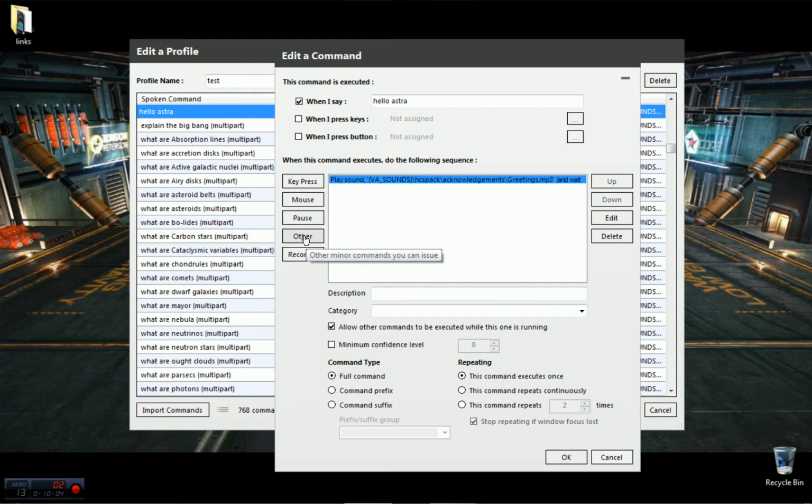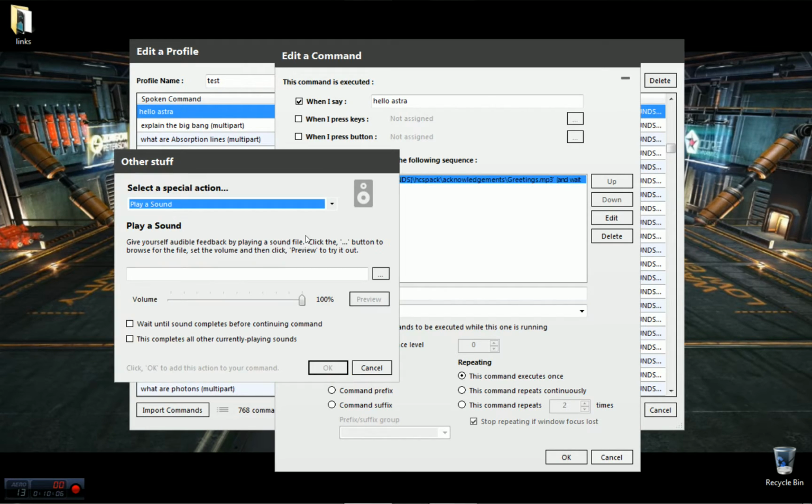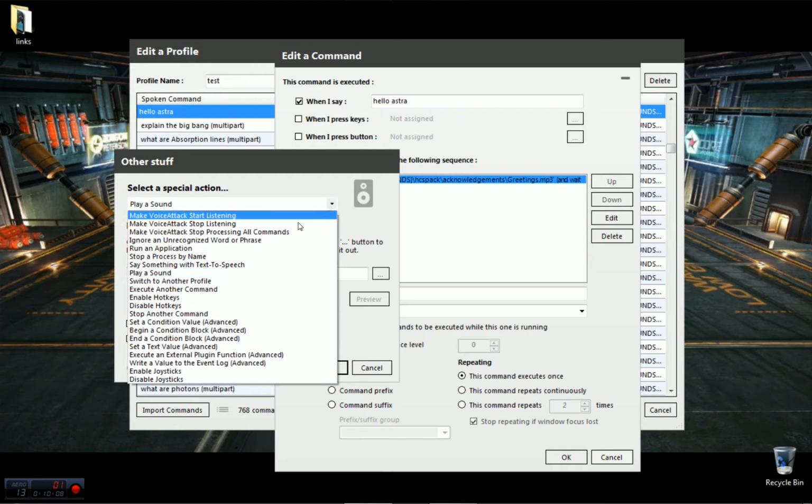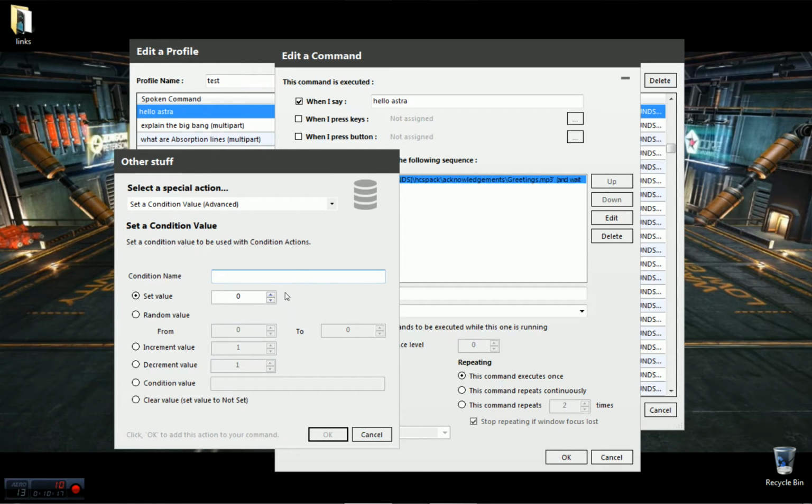So this might seem a little complex, but it's actually pretty simple. We're going to go in, and we are going to set a condition. Set a conditional value here. And it says advanced, but, you know, I'm going to say var1. Be var2, var3, anything you want to call this. You know, ABC 1, 2, 3. And I want it to be random, so I click random, and I just want it to be between 1 and 3.